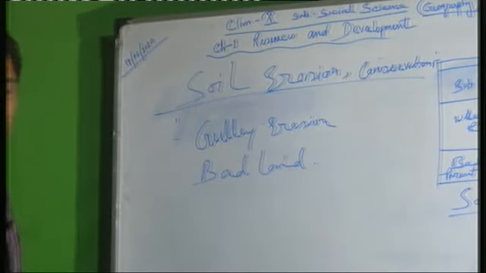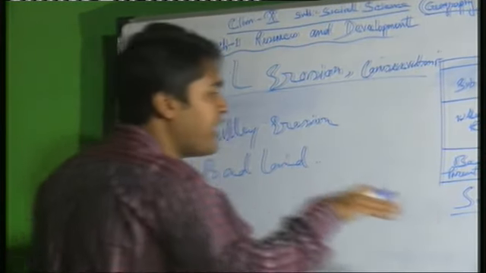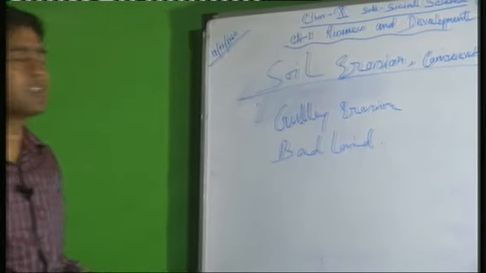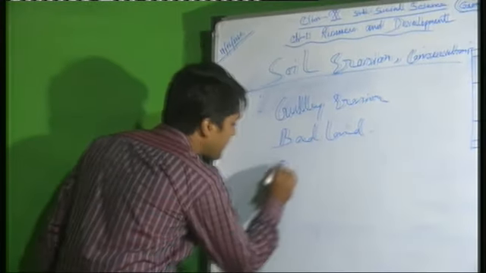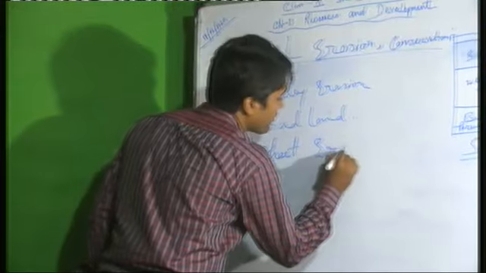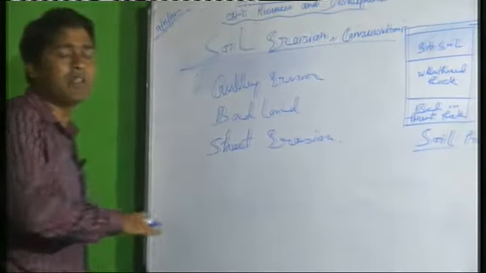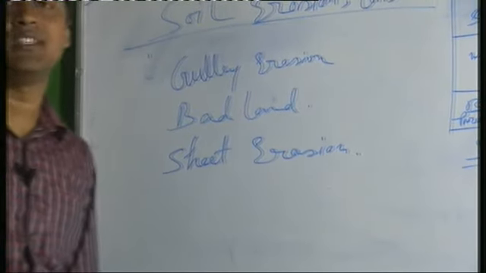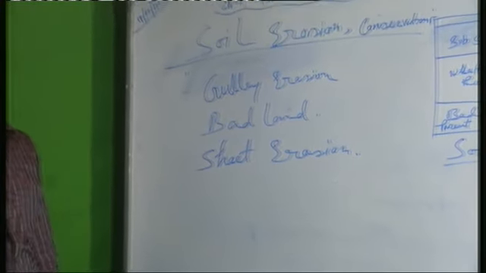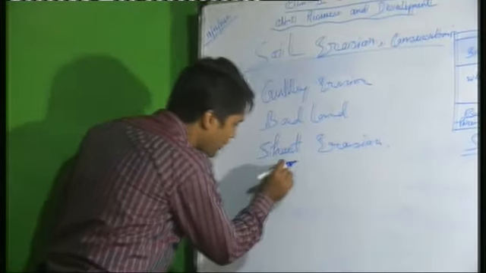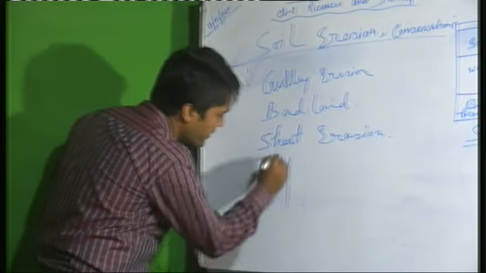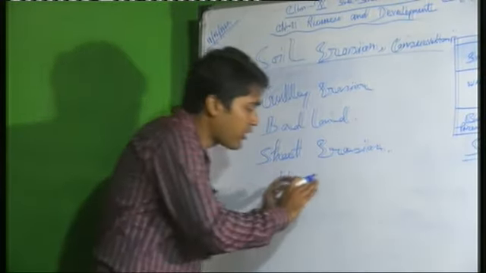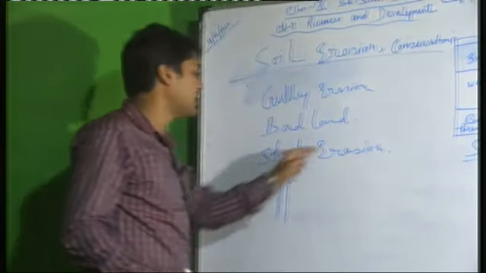Gully erosion means, in your book there is also a picture. When water is flowing at very high speed, the soil is eroded in a channel. It is called gully erosion. Another term is sheet erosion. In sheet erosion, the thin top layer of soil is removed from large areas due to some reason. Gully erosion and sheet erosion are not the same. Gully erosion is when soil erodes in a thin channel, and when a sheet or large part is removed, it is sheet erosion.